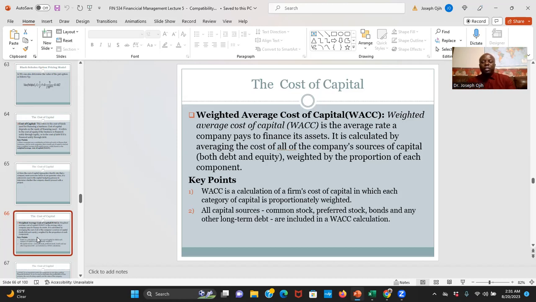So we calculate the weighted average cost of capital by averaging the cost of all the company's sources of capital, including both the debt and equity. And each of them is weighted by the proportion of each component.